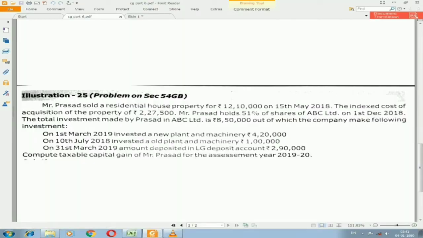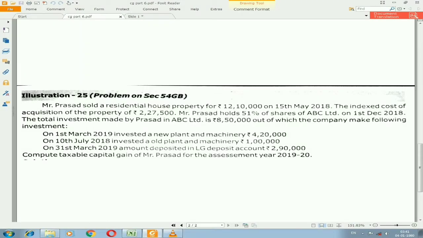From that 8,50,000, the company made some investments: on 1st March 2019 invested in new plant and machinery for rupees 4,20,000. On 10th July 2018 invested in new plant and machinery for rupees 1 lakh. On 31st March 2019, an amount was deposited in LG, a company deposit account, rupees 2,90,000. Compute the taxable capital gain of Mr. Prasad for the assessment year 2019-20.